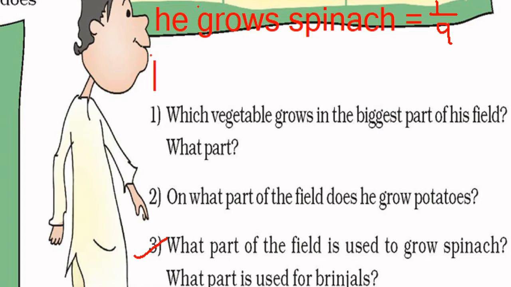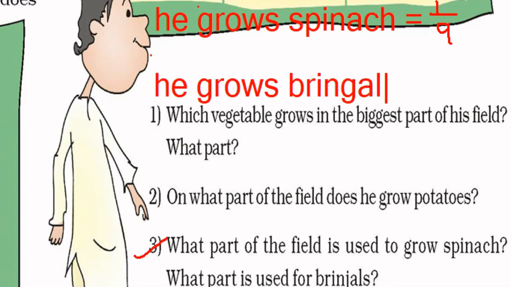So he grows brinjals in 2 parts out of total 9 parts. Okay, so this is the end of question number 3.